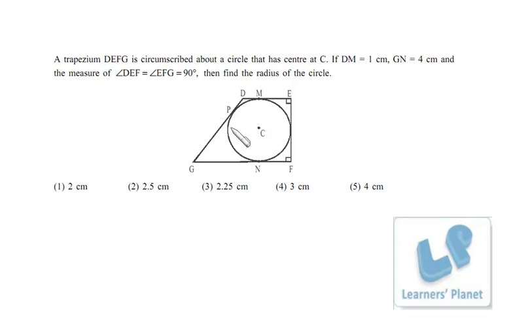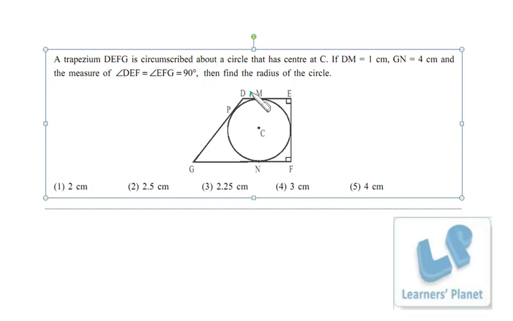Okay. Here DM is equal to 1, so this is 1, so this should also be 1, because tangents from an external point have the same length. GN is equal to 4, so this is 4, that means this must be 4, right? GN will be equal to GP, same reason. So this complete length is 5, right? This is 1, this is R, this is R, this is R, right? And this is a tangent, both these angles are 90 degrees. Now I draw a line over here that is parallel to this line.